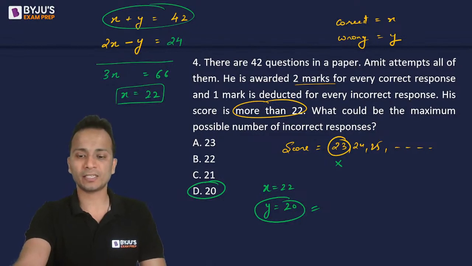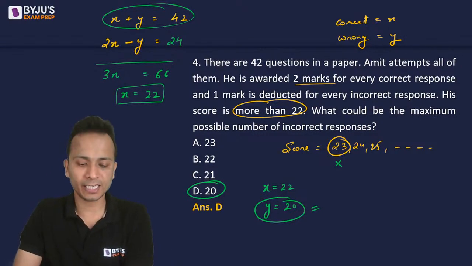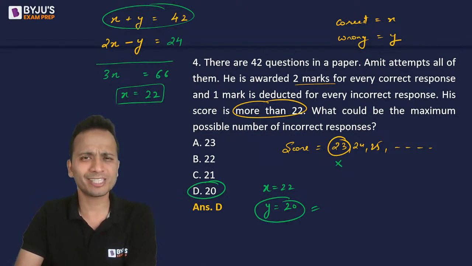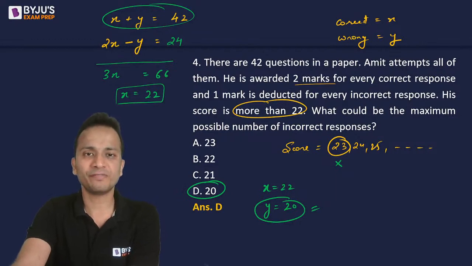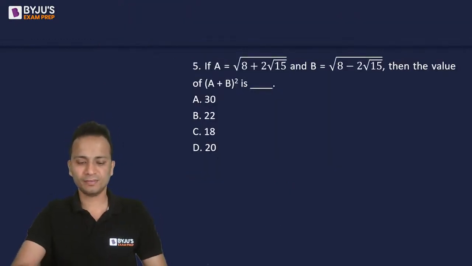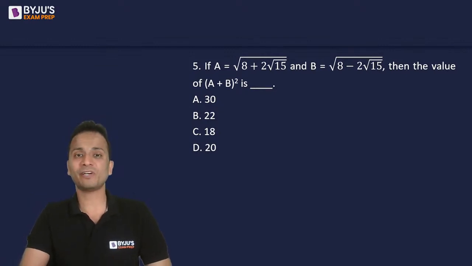Nice, good to see that. Okay, so option D, that is 20, is the correct answer for this question. It was simple. Yes, it was. Let's move on to the next question, question number 5. Again, a very simple question. Let's see who will be the first person to answer.